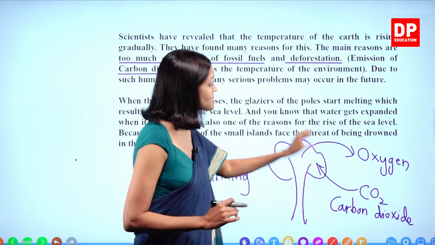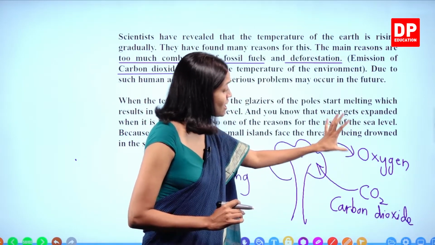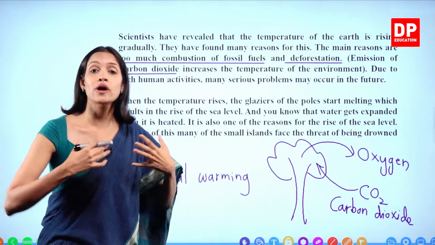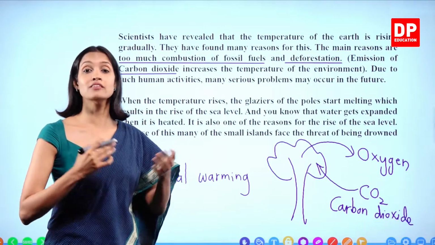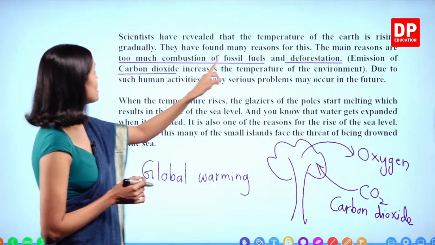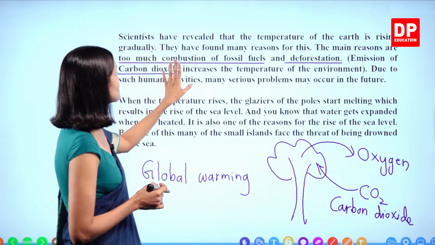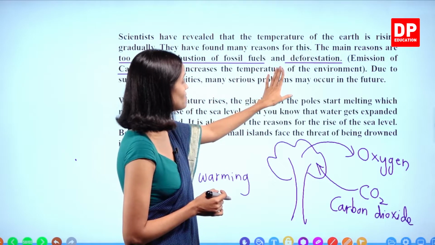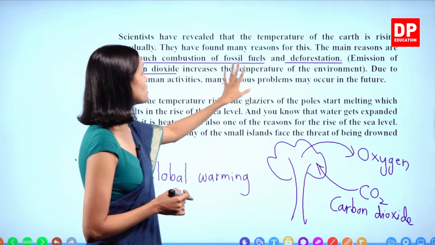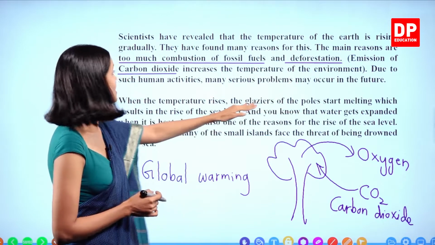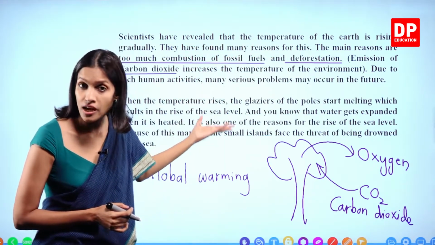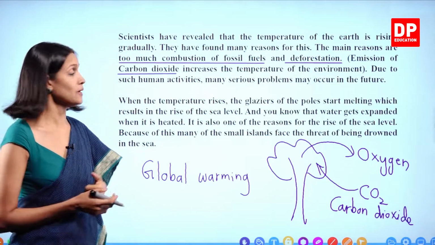Therefore, the carbon dioxide in the atmosphere increases and thereby it can trap more and more heat coming from the sun, and global warming also increases. So emission of carbon dioxide increases the temperature of the environment. Due to such human activities, many serious problems may occur in the future. Combustion of fossil fuels and deforestation are both human activities, okay?